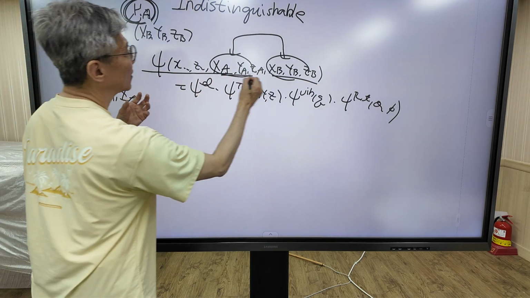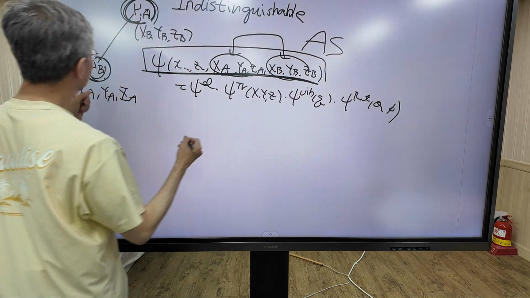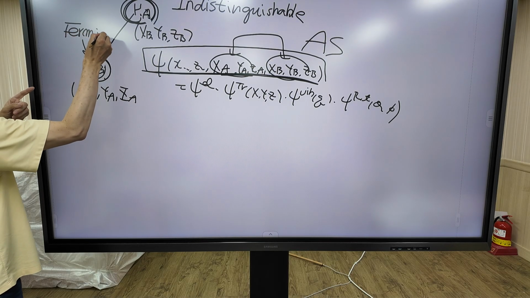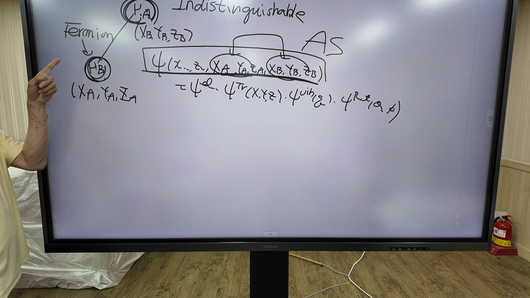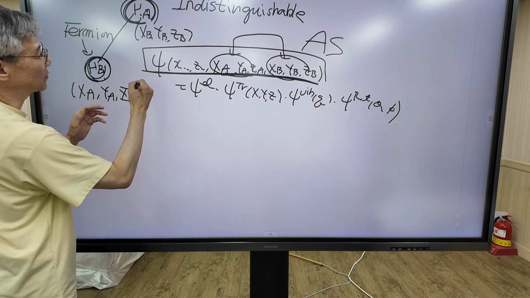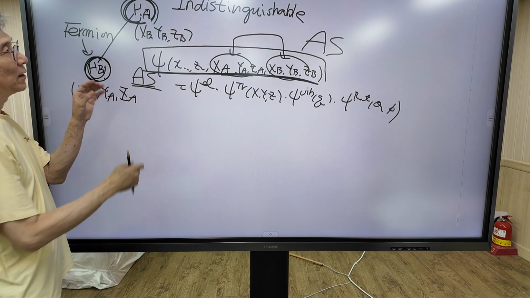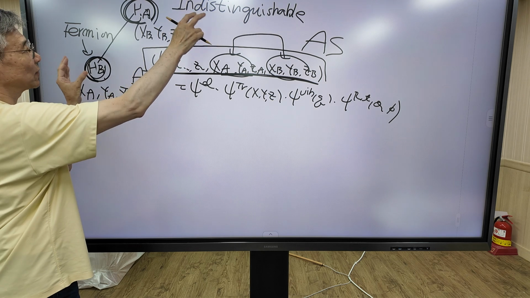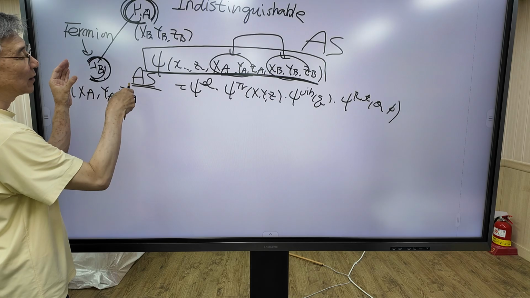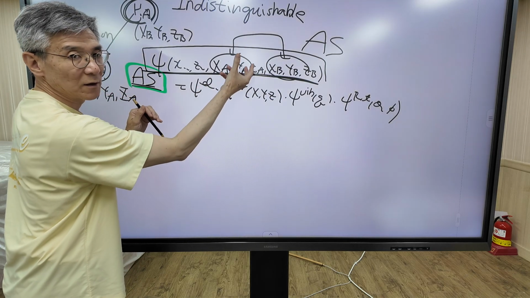So this function must be anti-symmetric because this is fermion. This function must be fermion under the exchange of these two particles. So this function must be anti-symmetric. This is the result from quantum mechanics. These two particles are indistinguishable. Furthermore, these two particles are fermions. So this wave function must be anti-symmetric under the exchange of these two particles.